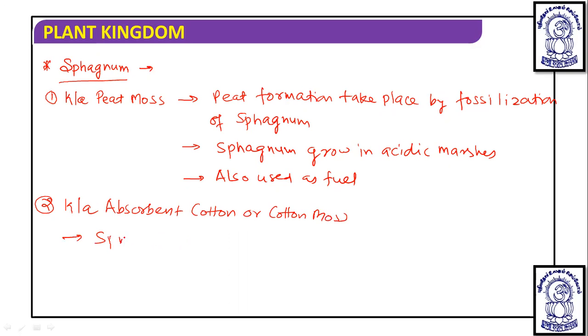Because Sphagnum absorbs water in very high amounts. Therefore, it is used as absorbent cotton in European countries.